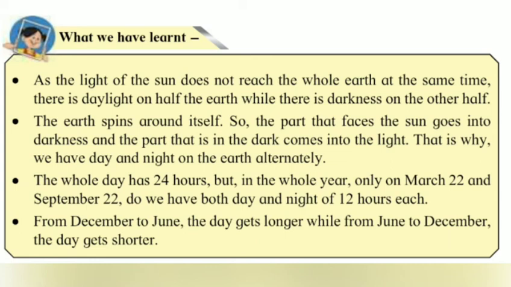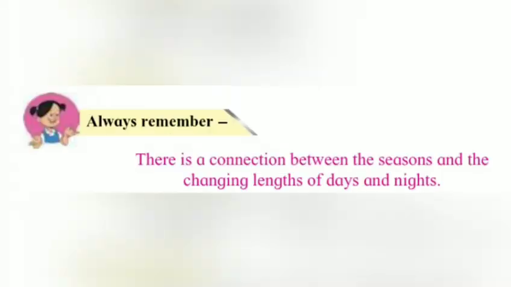December 22nd onwards, the day again becomes longer and nights shorter. And students, we should always remember there is a connection between the seasons and the changing lengths of the days and nights. Because in summer the days are longer and the nights are shorter, and then in winter the nights are longer and the days are shorter.